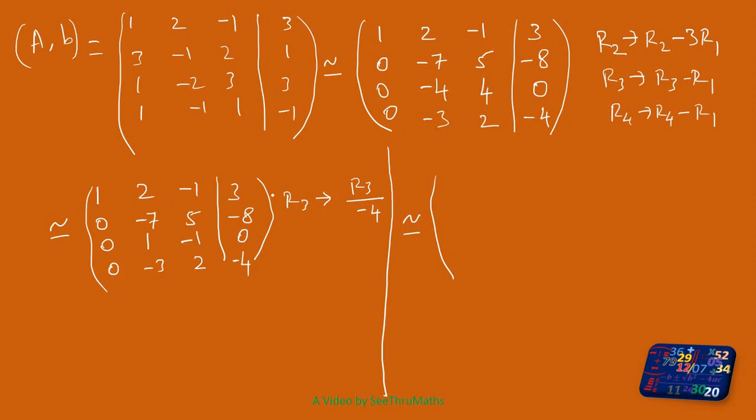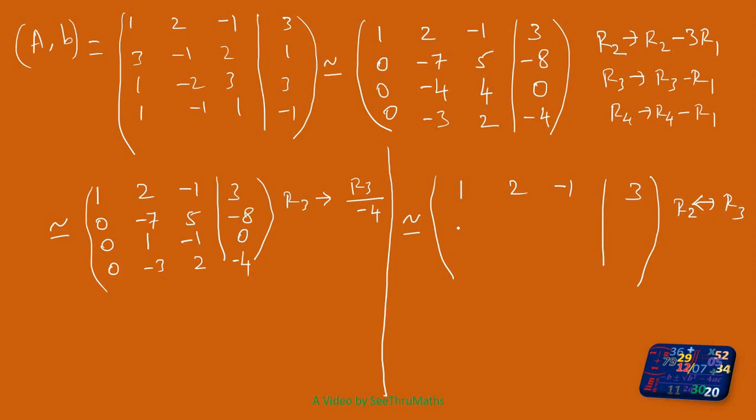So there is no change in row 1. And this element I want to bring to 1. So I am not going to divide by minus 7. It's a complicated one. These two become complicated. So I am just going to interchange row 2 and row 3. Okay, so no change in row 1. 1, 2, minus 1. Here 3. Now I interchange row 2 and row 3. Interchange means arrows at both the sides.